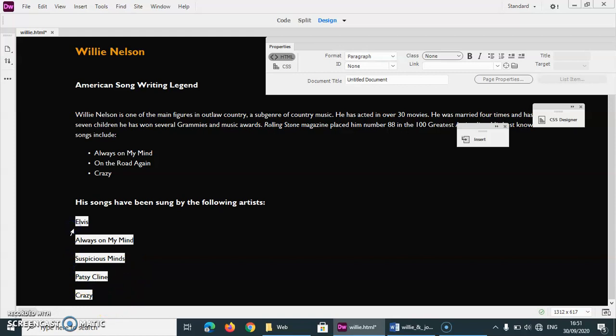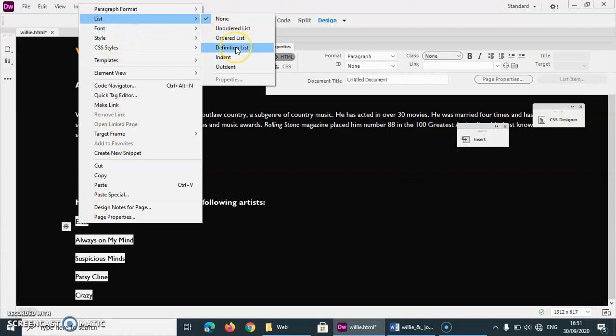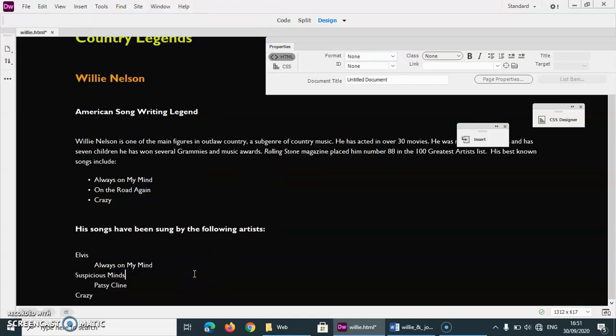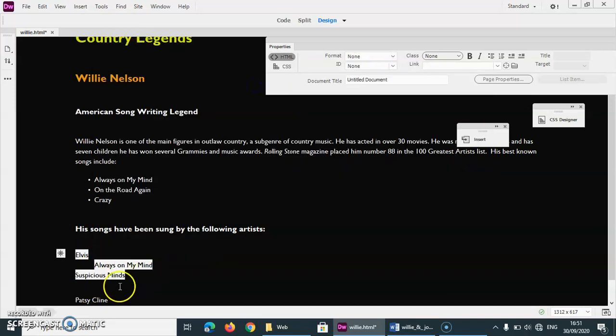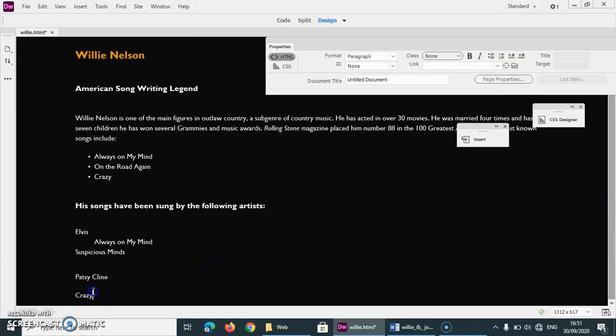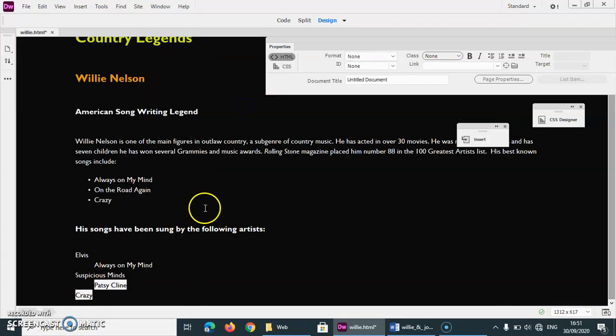If I highlight all of them, and the definition list, you have to right click, go to list, and choose definition list. So again, it went a bit funny, so I might try that again. So I'm going to separate Patsy Cline. I might just do Elvis and these two songs, do it manually. So list, definition list. No, it's not working. Anyway, never mind too much about that thing. It's just to show you. So Patsy Cline, right click, definition list. Okay. It's gone a bit funny, but it'll do. We don't care. Right, so that's what we're going to do.